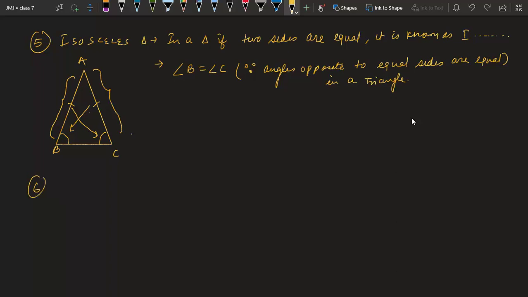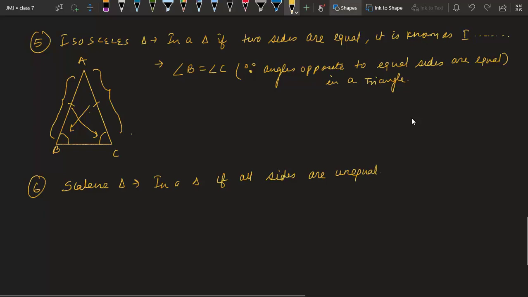The last one, sixth, very easy, scalene triangle. You can say if in a triangle all sides are unequal, we call such a triangle a scalene triangle. Let me draw a diagram for that.